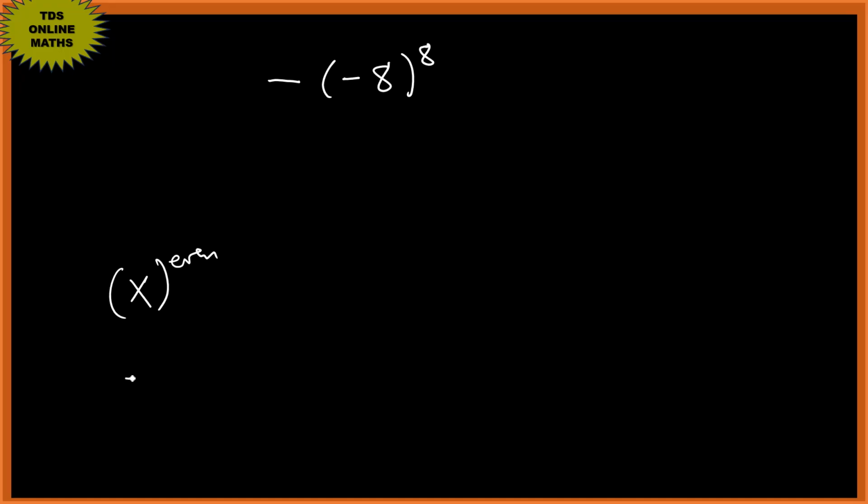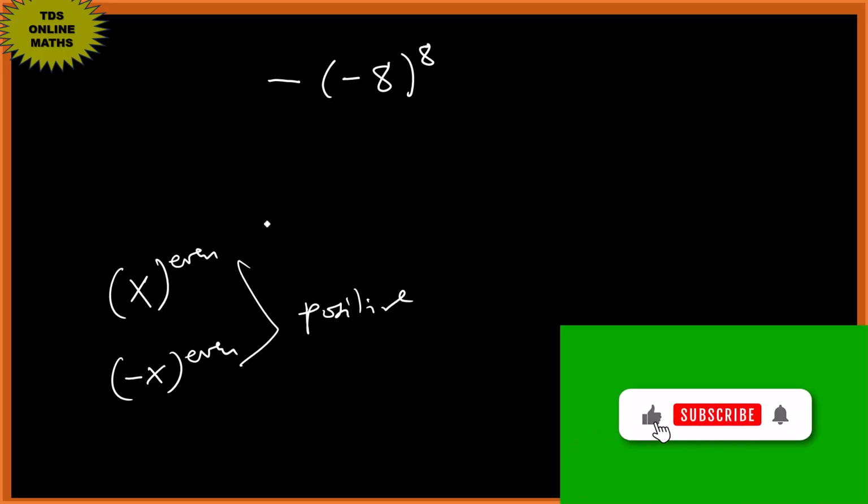Now before we start, if you take something to an even power, whether it is negative or positive, you get positive. Okay, so we all know what is meant by even numbers.